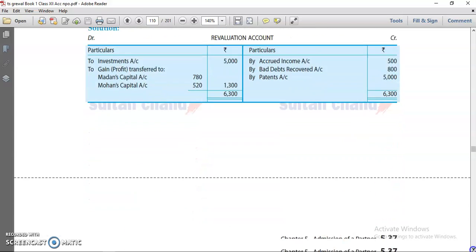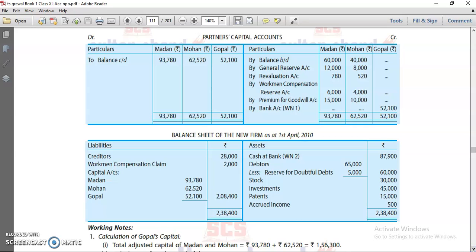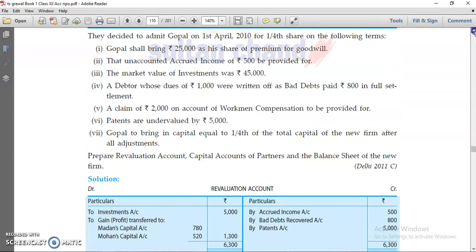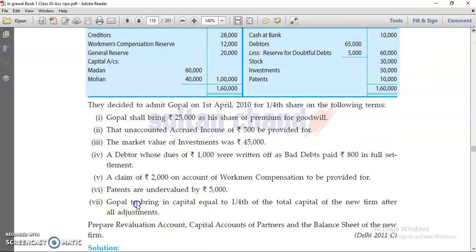Now the point is, we are checking what they ask for, proportionate capital. Once we started this chapter, adjustment of capital, we understood that firstly you have to check: yes, Gopal is to bring capital equal to 1/4 of total capital of the new firm after all adjustment. It means his capital is missing. In the last video, we saw one question where adjustment of capital is required and capital is given.